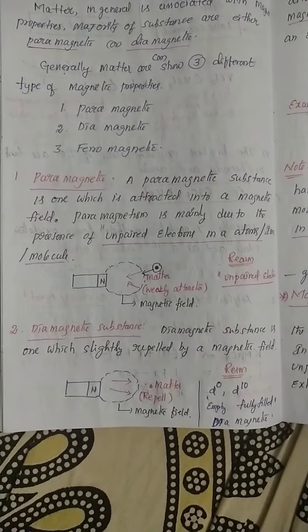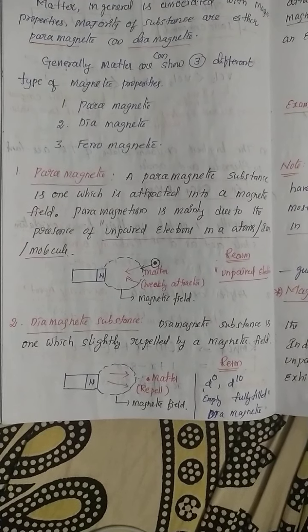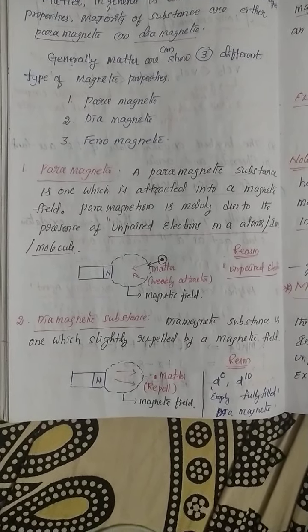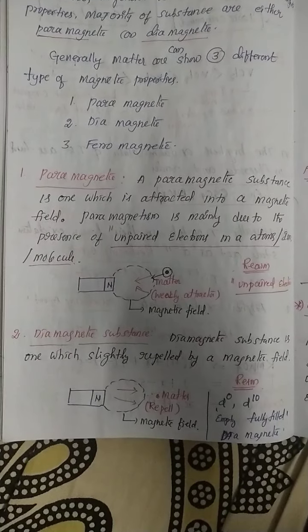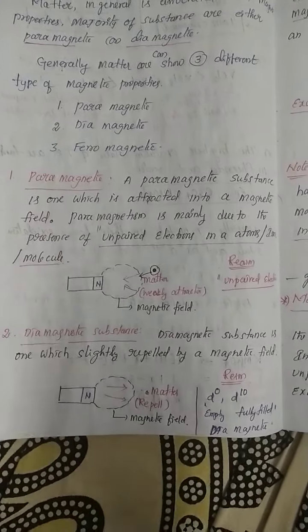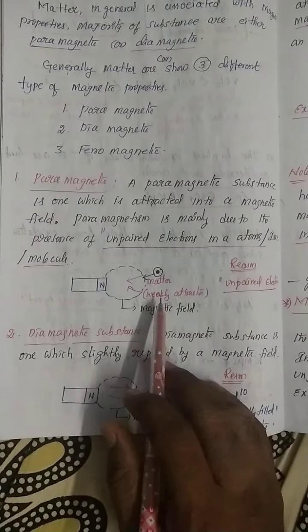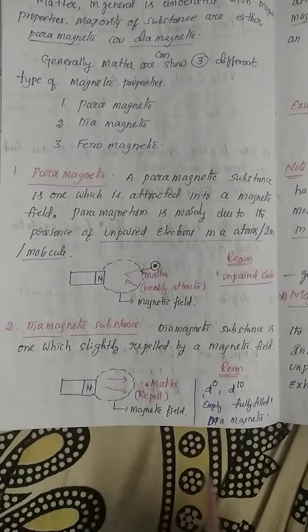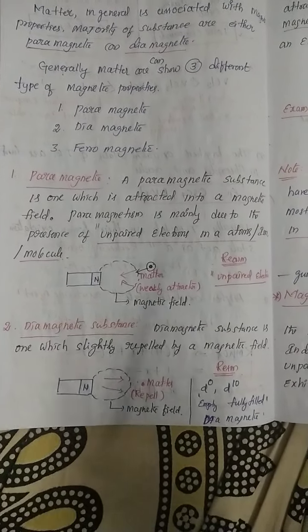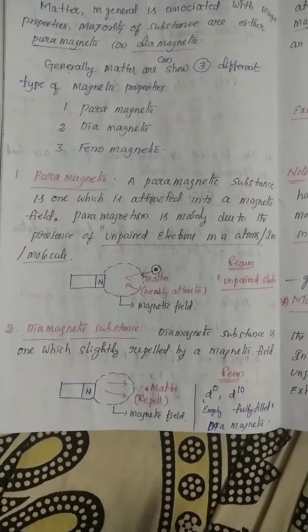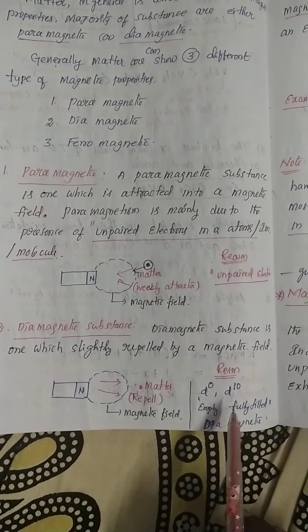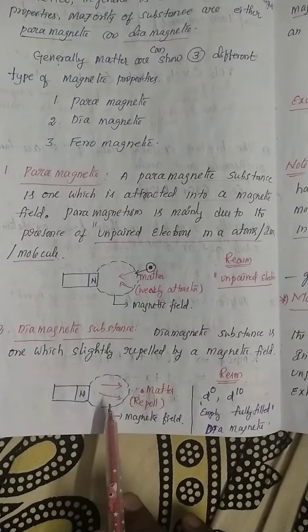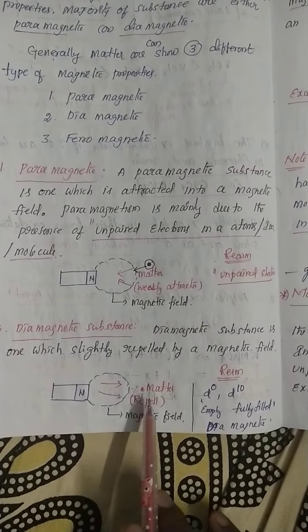So, my dear students, these are the three types of magnetic behavior. Once again, paramagnetic behavior means the substance has unpaired electrons present in the d orbital, and is weakly attracted towards the magnetic field. Diamagnetic behavior means non-magnetic substances. It means the d orbital has either 0 electrons or completely filled electrons. Here the matter is repelled from the magnetic field.